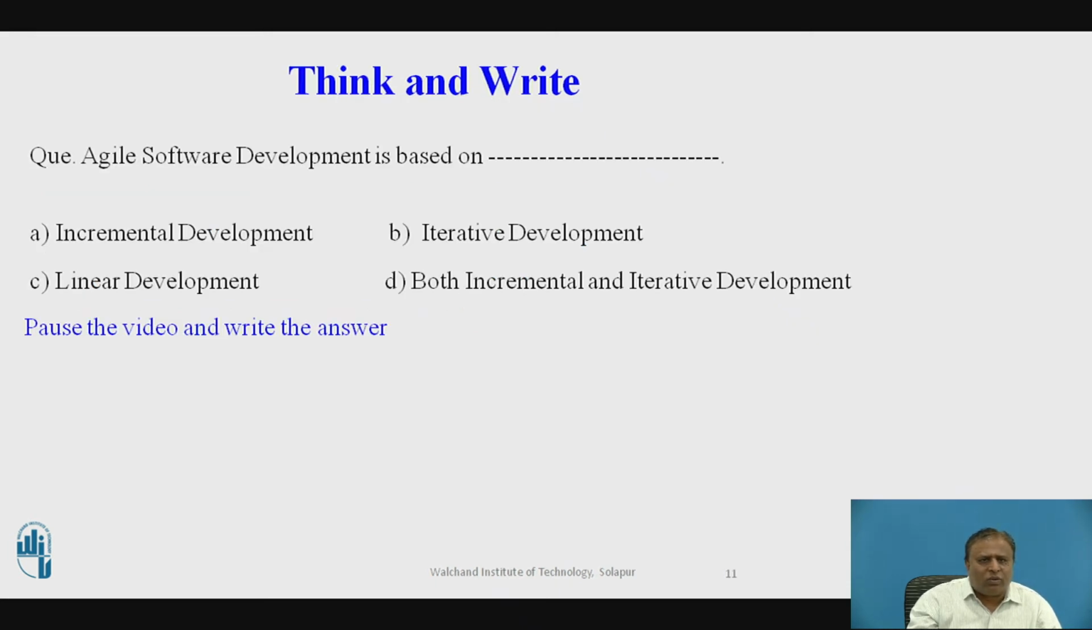Now I am going to ask one question to all the students. You have to pause the video and write the answer. Question: Agile software development is based on option A, incremental development, option B, iterative development, option C, linear development, option D, both incremental and iterative development. Pause the video and write the answer. The answer is both incremental and iterative development.